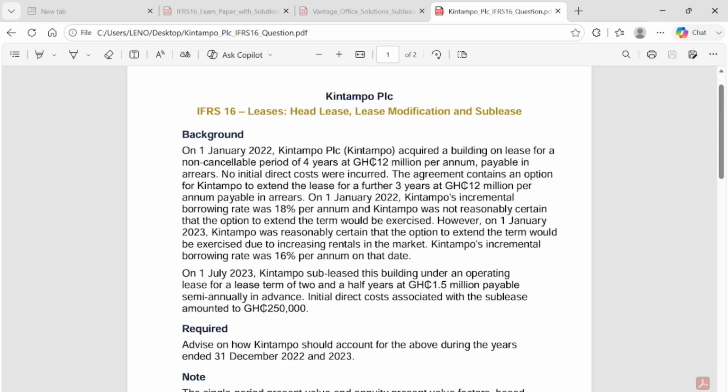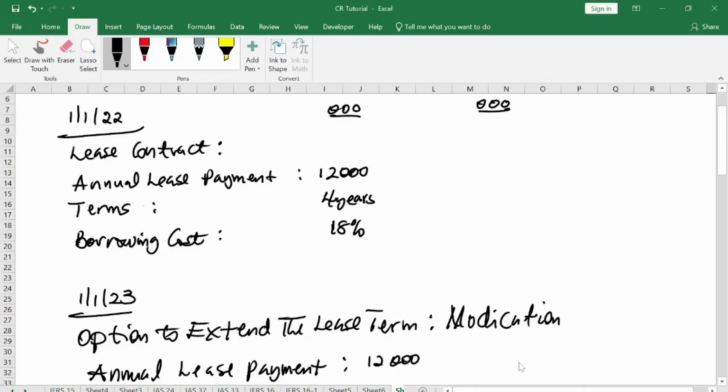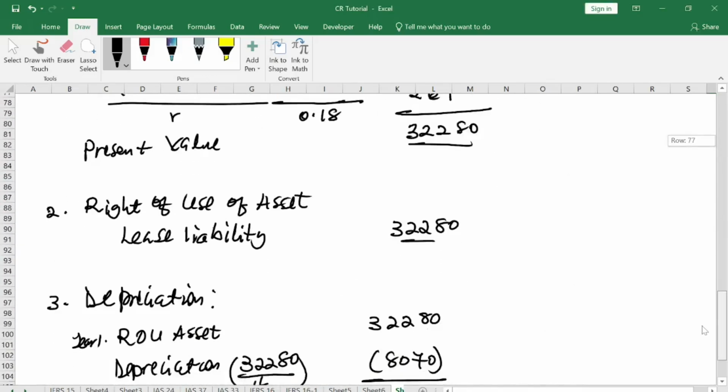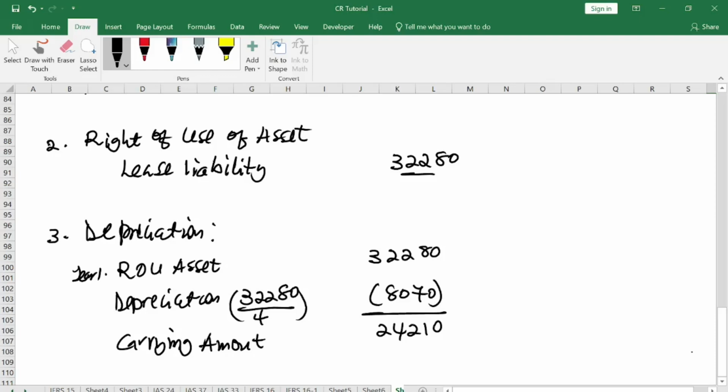So if the agreement is to extend the lease after 1 year, then when you are calculating your depreciation here, calculate your depreciation only for 1 year, because the terms of the agreement will change after 1 year. So calculate your depreciation just for 1 year, because we will do some adjustments.